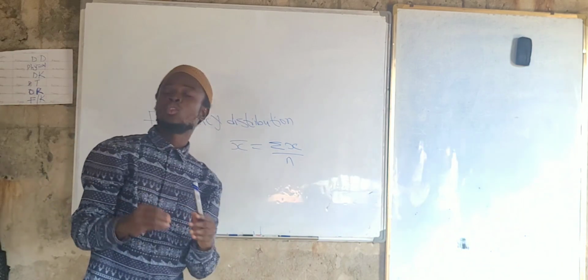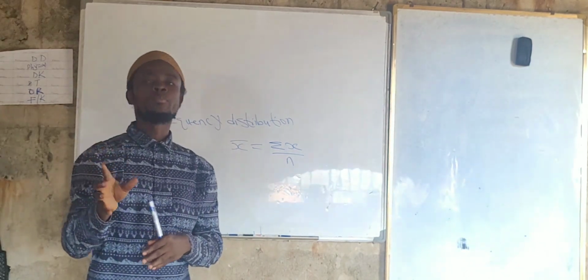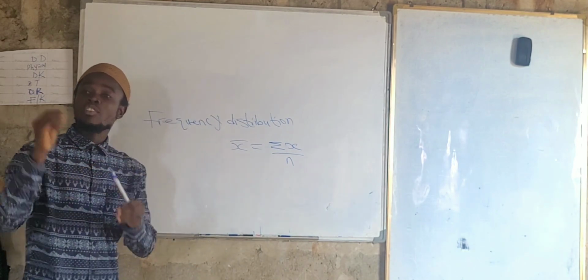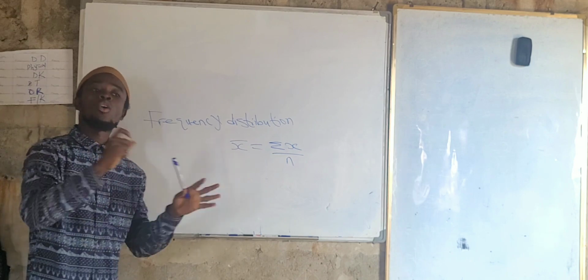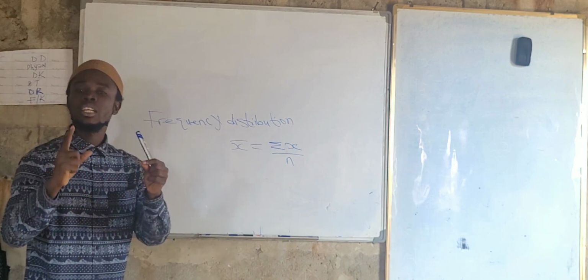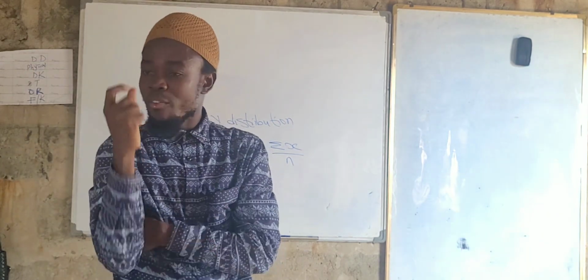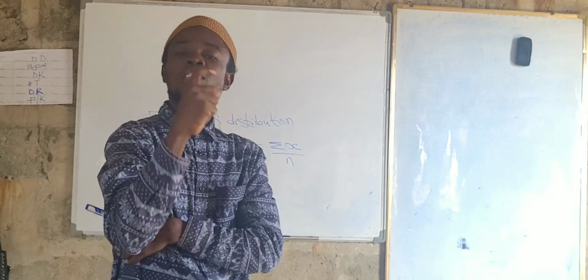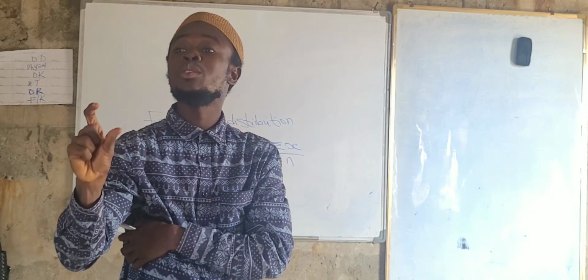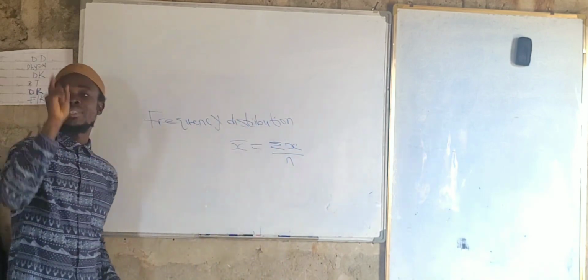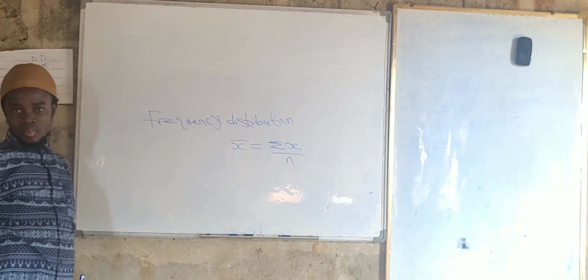So now we are coming to look at frequency distribution. For this frequency distribution, we have the grouped frequency distribution, and also we have the ungrouped frequency distribution. Are we getting this concept here? Yes, sir. Under frequency distribution, we have the grouped frequency distribution, and also the ungrouped frequency distribution. Are we okay?